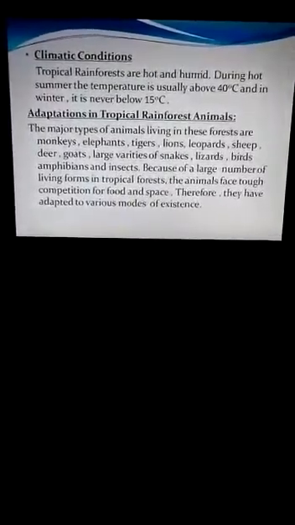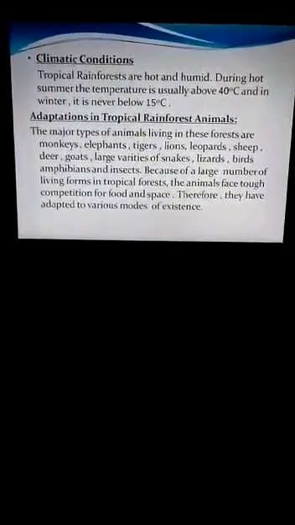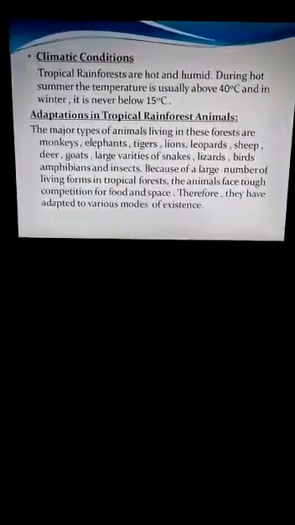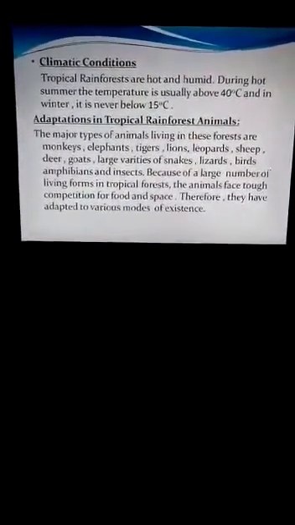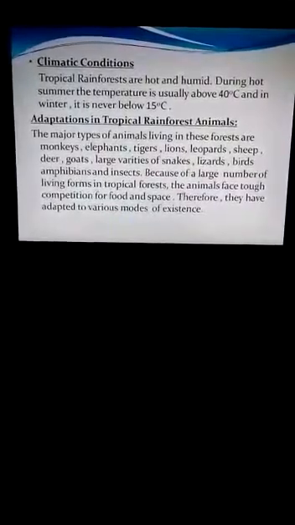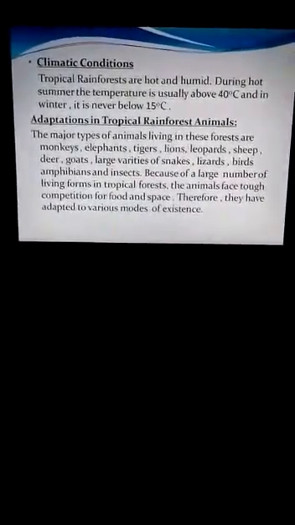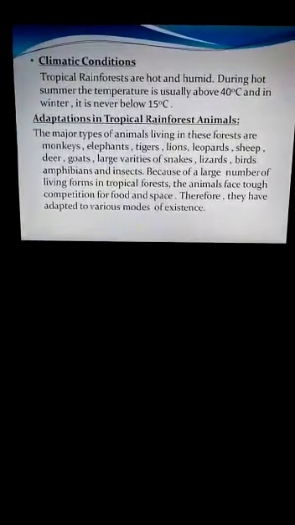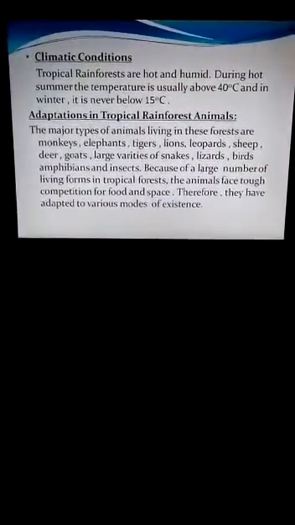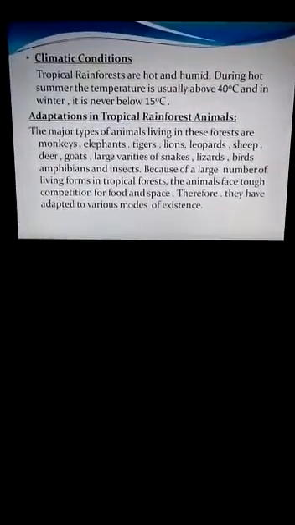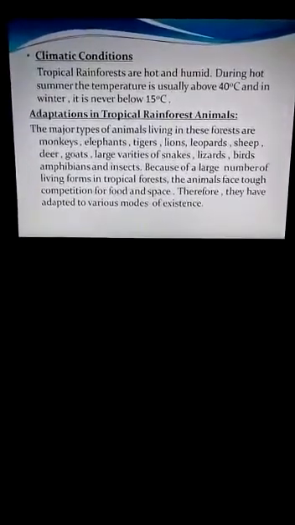Now moving on to the adaptations in tropical rainforest animals. Here we will see what animals are found in the tropical rainforest area and what typical habits these animals have to survive there. The major types of animals living in these forests are monkeys, elephants, tigers, lions, leopards, sheep, deer, goats, a large variety of snakes, lizards, birds, amphibians and insects.